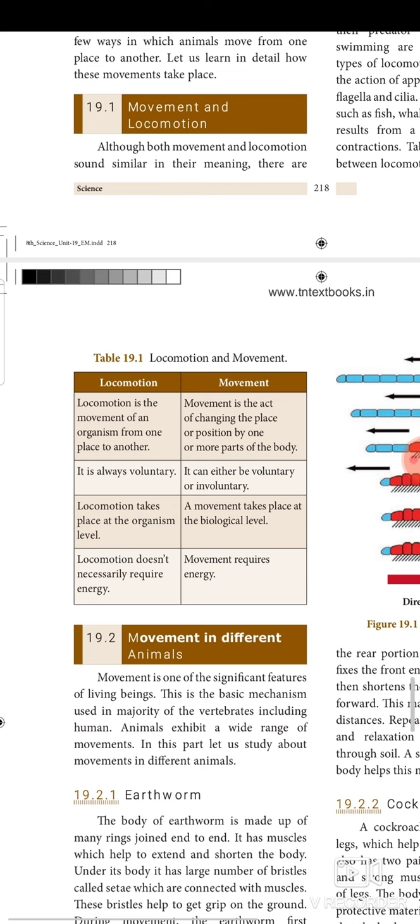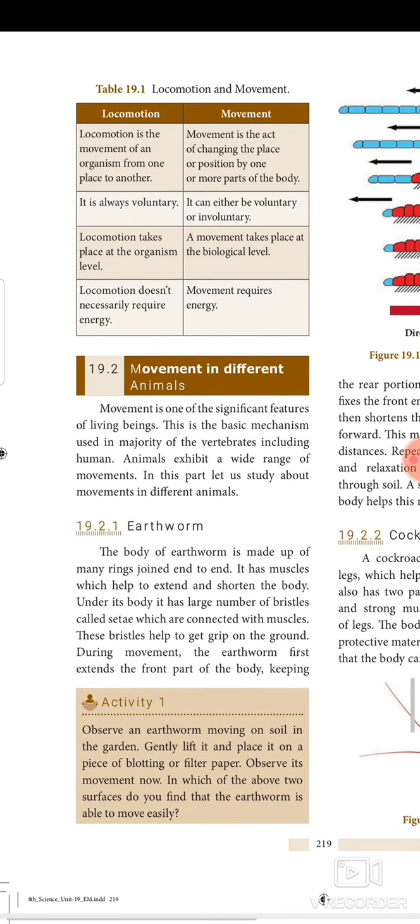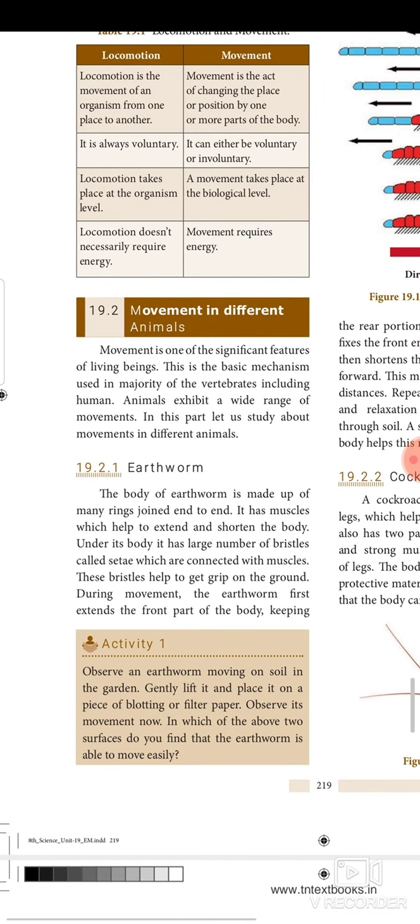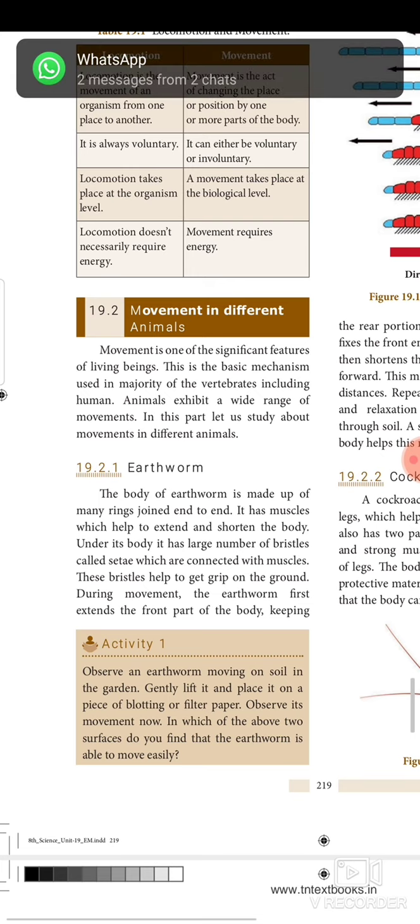So, what is the movement? Movement in different animals. Let's see that. Movement is one of the significant features of living beings. This is the basic mechanism used in the majority of the vertebrates including humans. Animals exhibit a wide range of movement. In this part, let us study about movement in different animals.